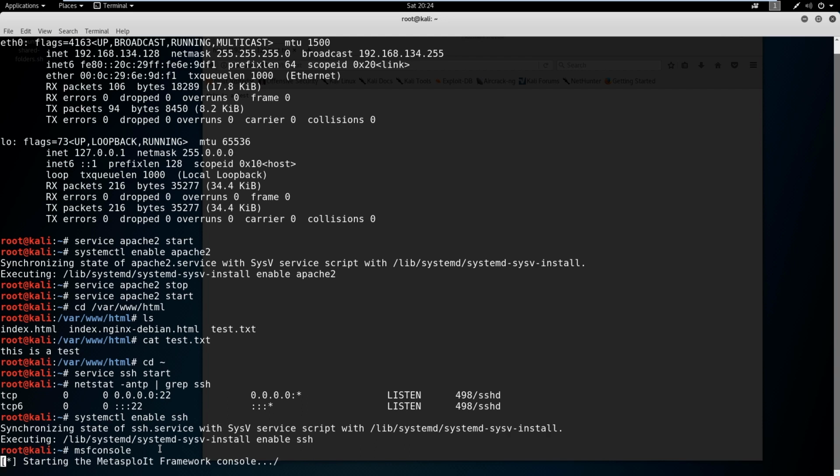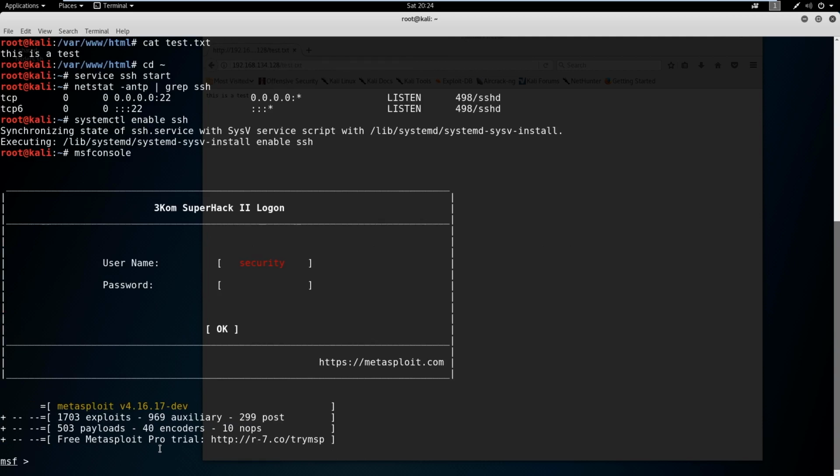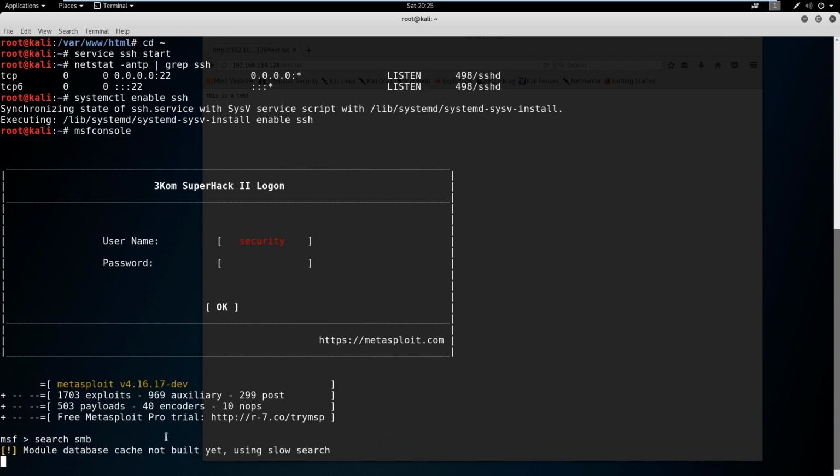It's going to store information. It's going to make searching a lot faster. It's going to make running exploits a lot faster. So for example here, if we want to search for any exploits, we just say search smb. We're seeing that module database cache not built, using slow search. It's doing that because we do not have PostgreSQL enabled.